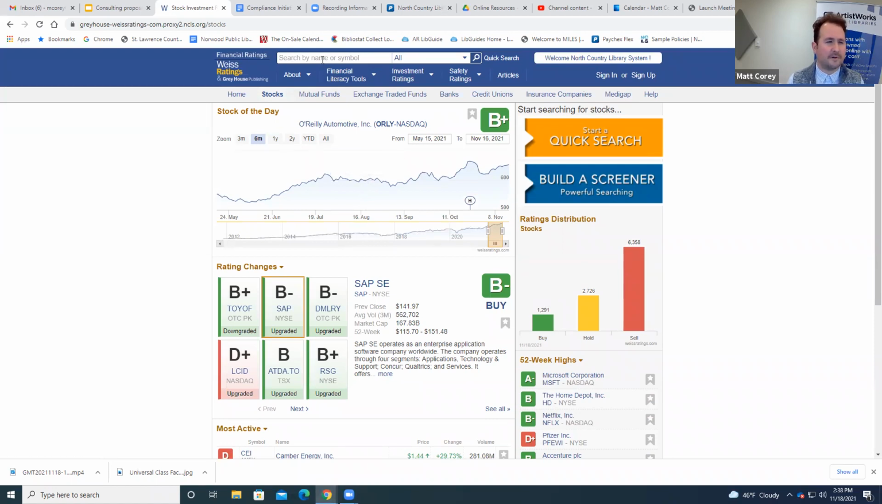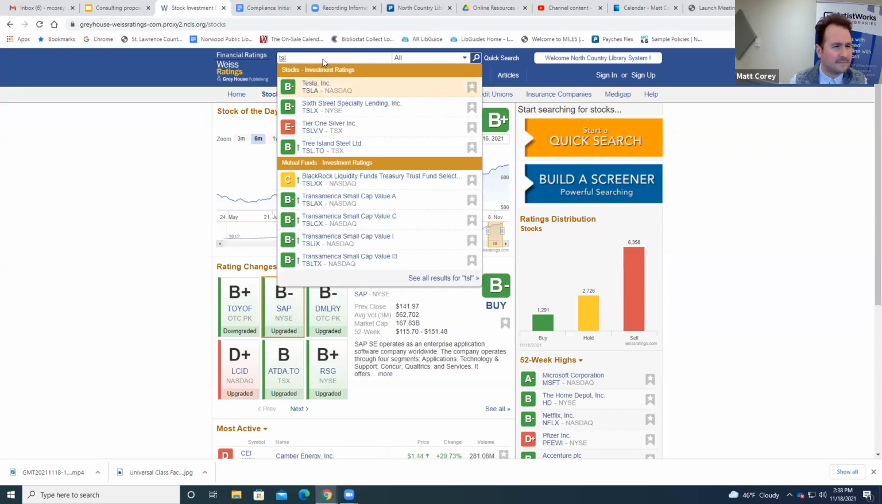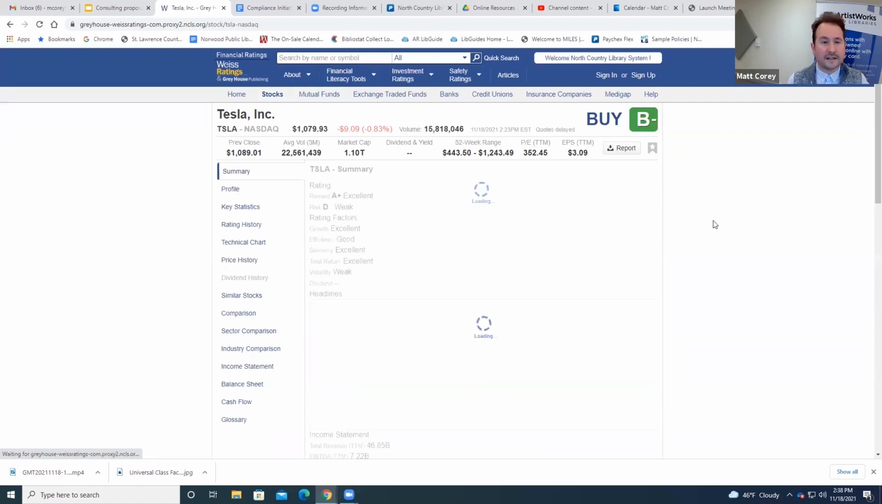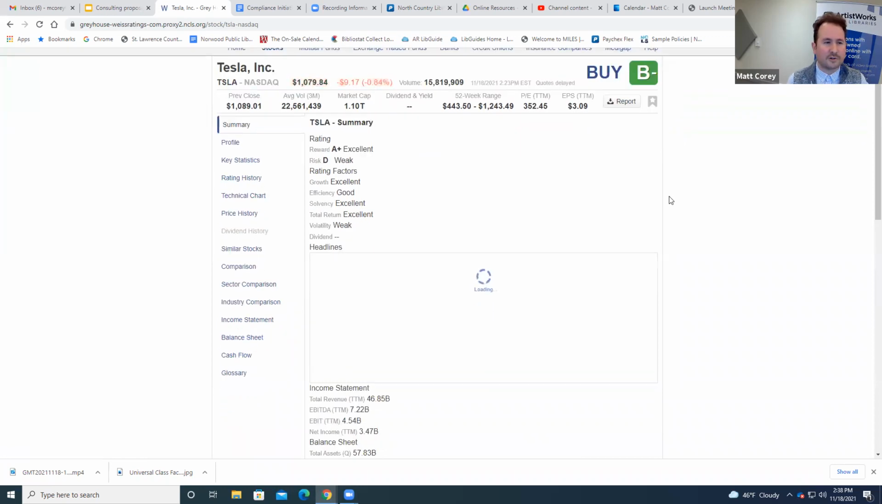So search by name or symbol. Now I'm pretty sure this goes through all of their resources here, right? But if we do Tesla, which is TSLA, that's just like a big one, we can click that stock. They're rating it as a buy, as a B minus, and they give you all sorts of information, which is excellent. And again, information that's typically behind a paywall. So their ratings, they reward, looks like it's loading still here a little bit, but they rate the reward of it as an A+ for excellent.